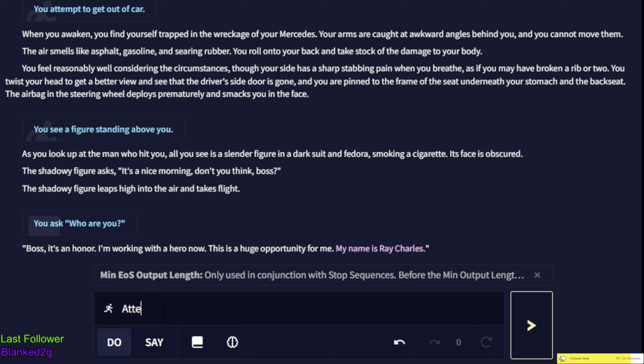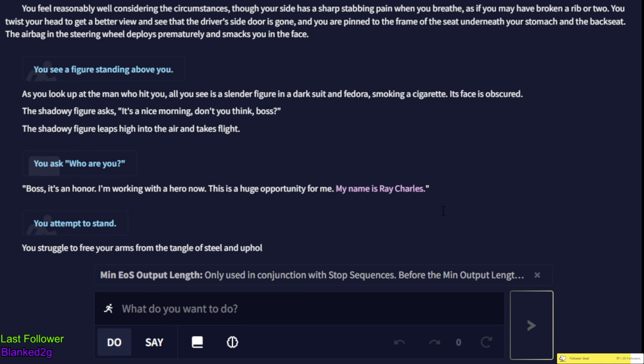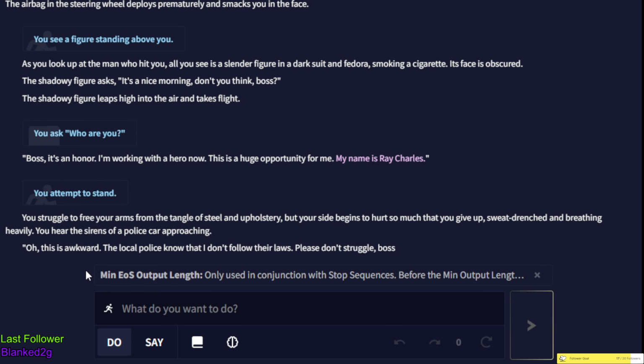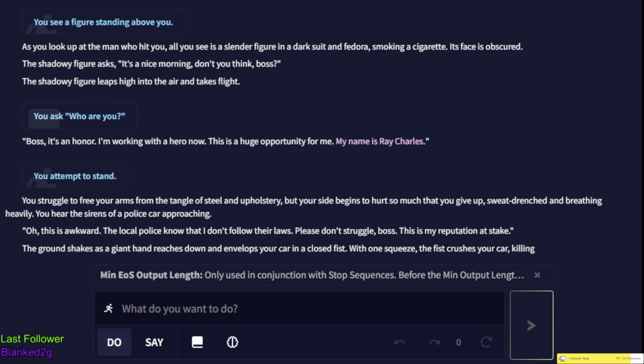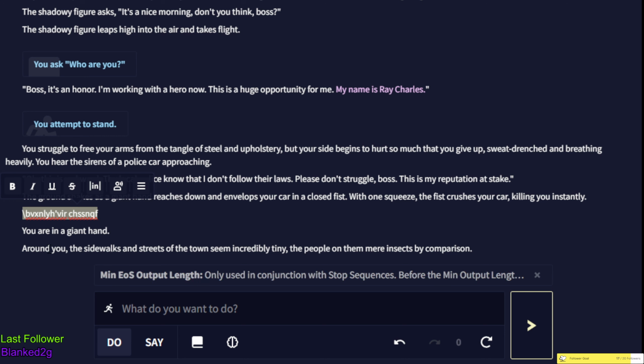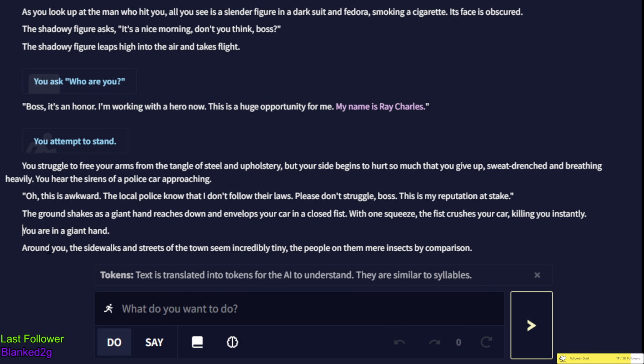Try to attempt to stand. If I could spell. So this is the flow of the story now, right? It can produce the story for you. You put in a few inputs and then it will make it with you. Struggle with your arms and feet. They give out. Let's see. And then sometimes it will give you gobbledygook, which you can just delete.